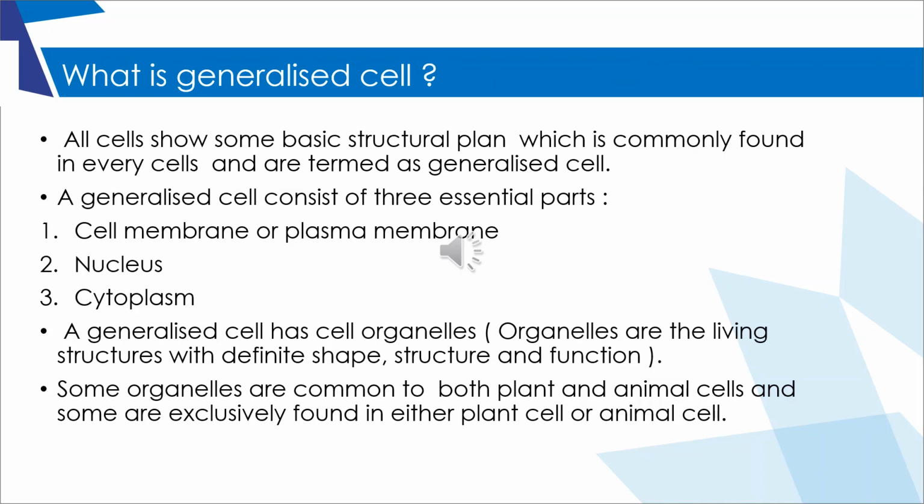What is a generalized cell? All cells show some basic structural plan, which is commonly found in every cell and is termed as a generalized cell. A generalized cell consists of three essential parts: cell membrane or plasma membrane, nucleus, and cytoplasm. A generalized cell has cell organelles. Organelles are the living structures with definite shape, structure, and function. Some organelles are common to both plant and animal cells, and some are exclusively found in either plant cell or animal cell.